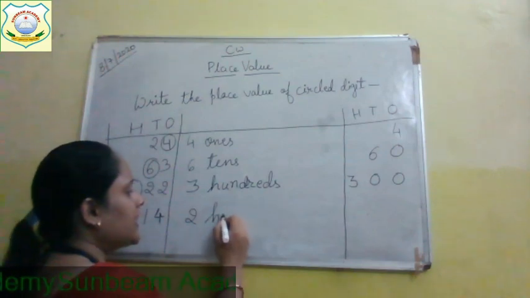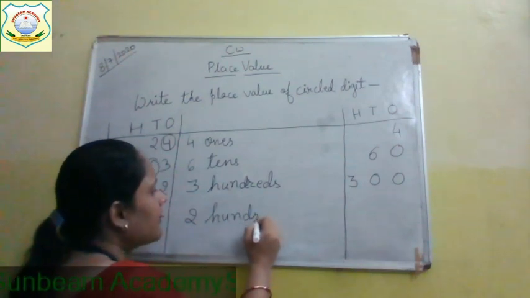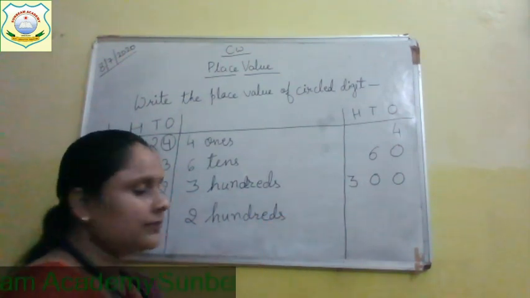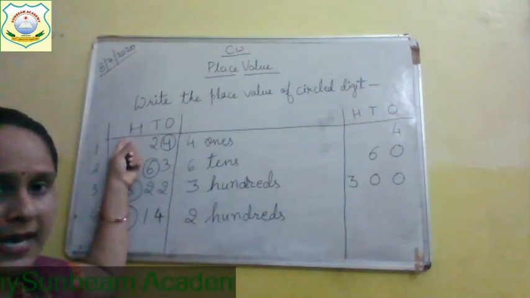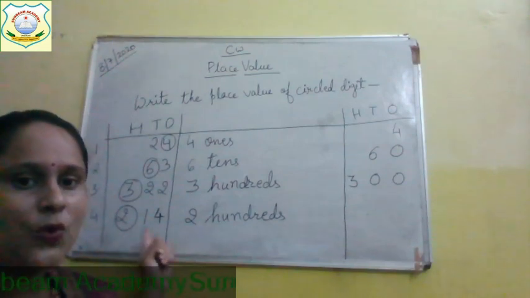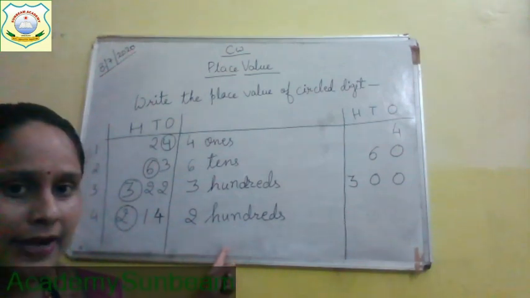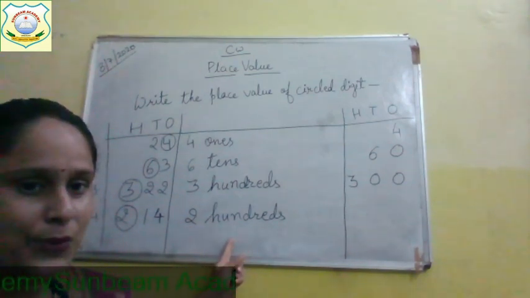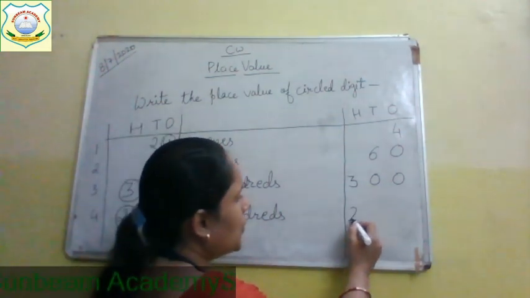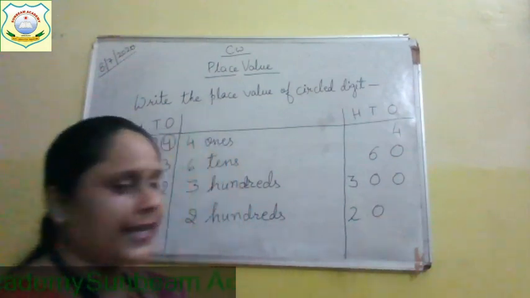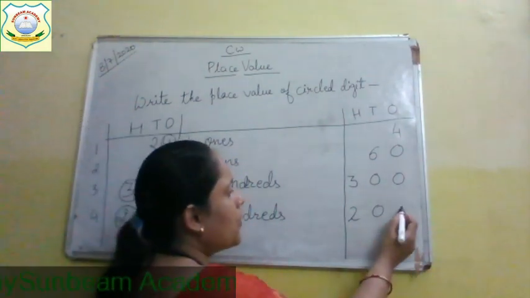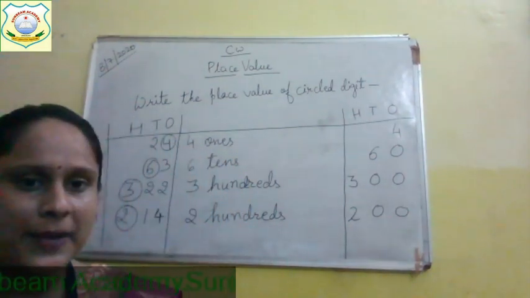Correct, you guessed it correctly. 2 hundreds. So, the place value of this 2 is 2 hundreds. And how to write 2 hundreds? 2 at hundreds place, 0 is at tens place, and one more 0 is at ones place.